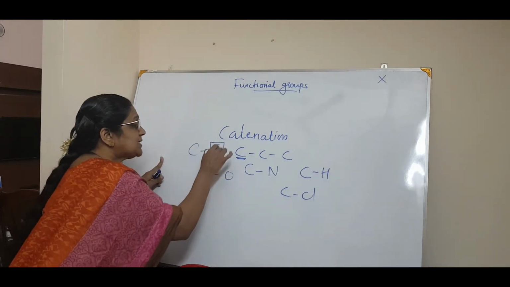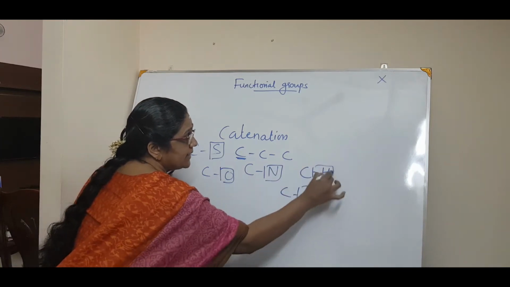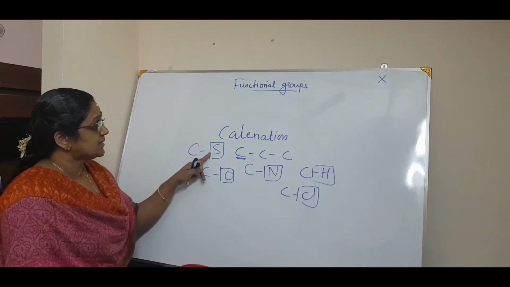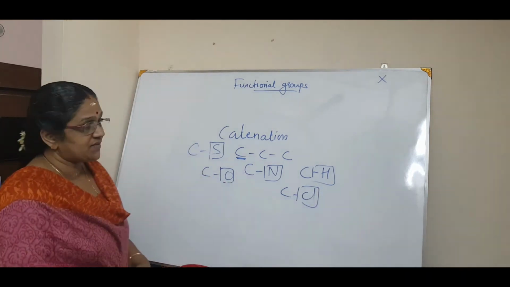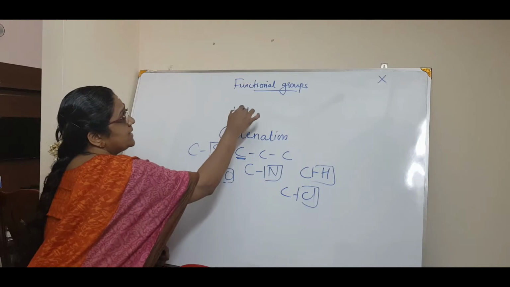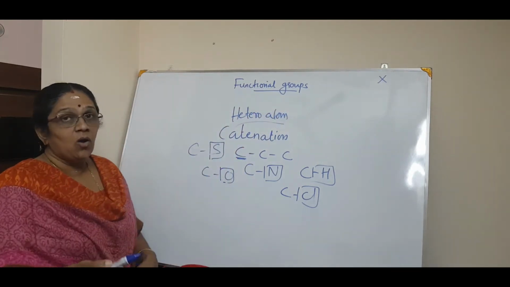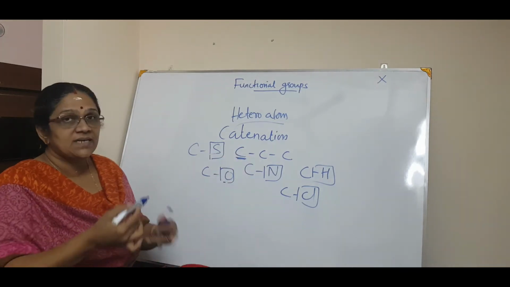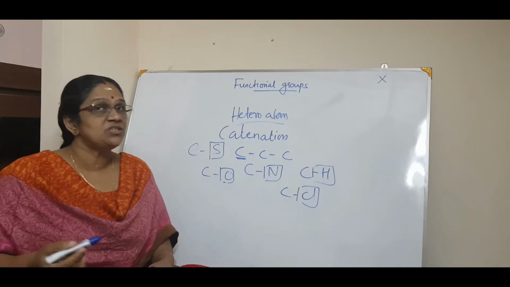So these atoms other than carbon, what are they? Sulfur, oxygen, nitrogen, chlorine, hydrogen, etc. These atoms are called heteroatoms. Hetero means different. Homo means same, the carbon atom. You have studied homogeneous mixture and heterogeneous mixture, isn't it?